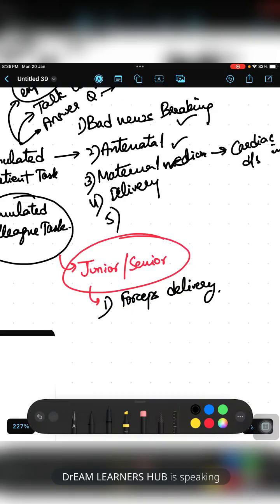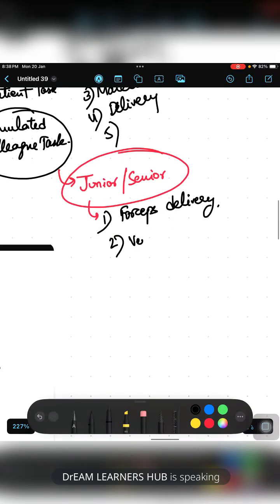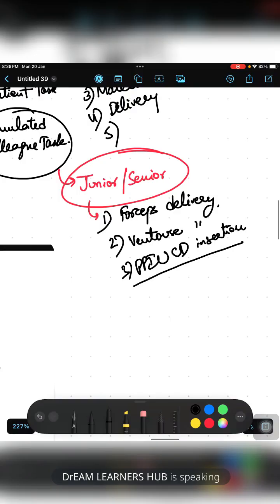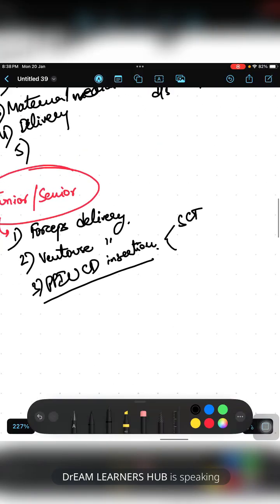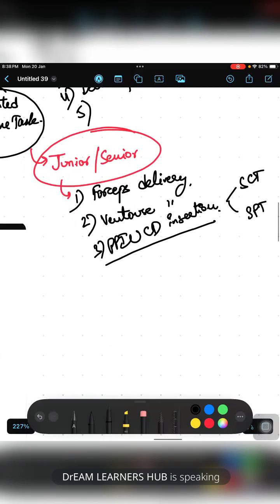You just need to tell them softly, yes, and you need to explain all the things, like what are the indications of forceps, what are the contraindications, what are the complications. Everything you will discuss as if it is a junior. Okay, about forceps delivery or about ventouse delivery or about PPIUCD insertion. PPIUCD insertion could be a simulated colleague task or it could be a simulated patient task also. Okay, you can have anything.